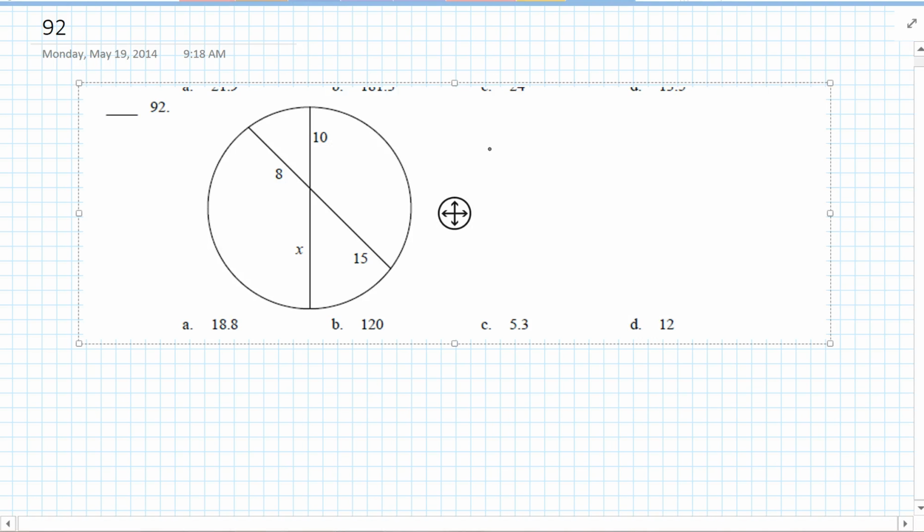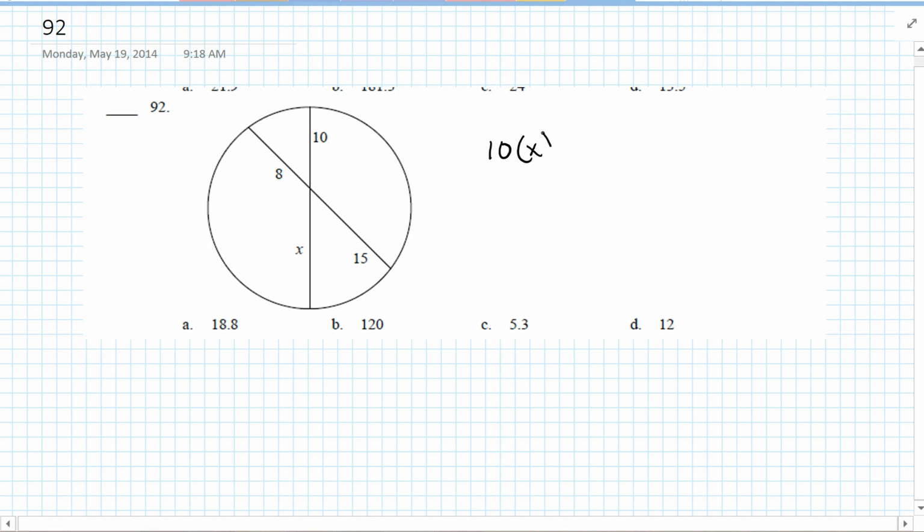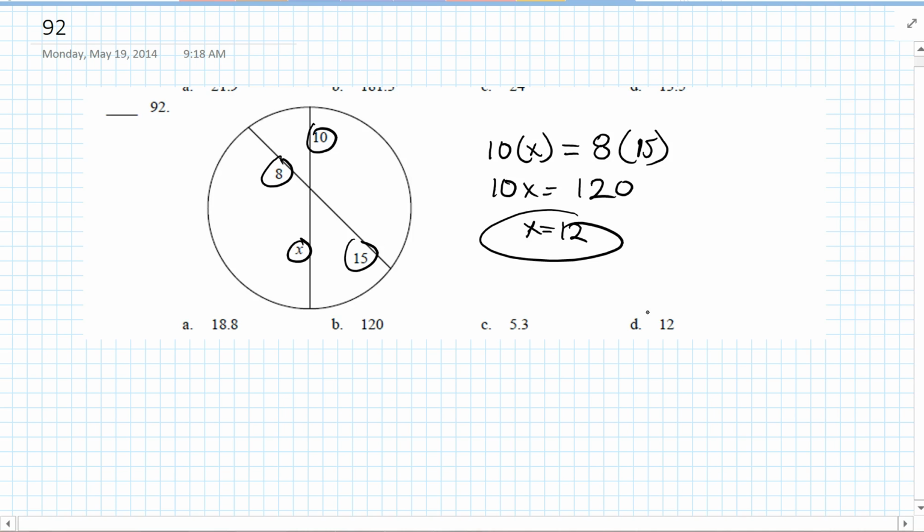Okay, so we know 10 times x, this part times this part, is equal to this part times this part. So it's equal to 8 times 15. So 10x is equal to 120. Divide each side by 10. X is equal to 12.